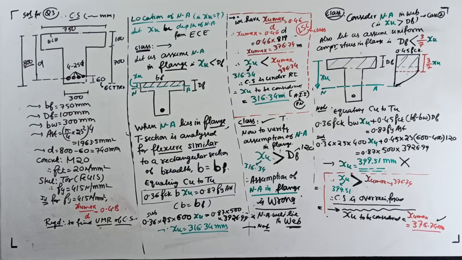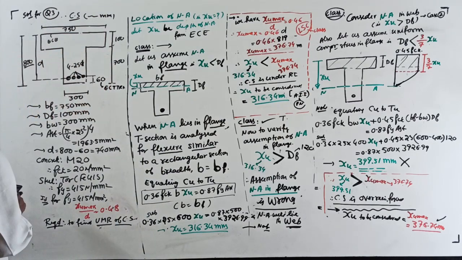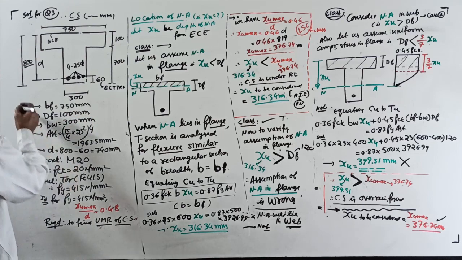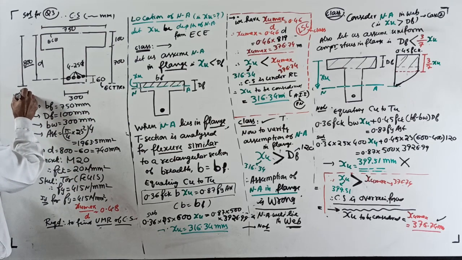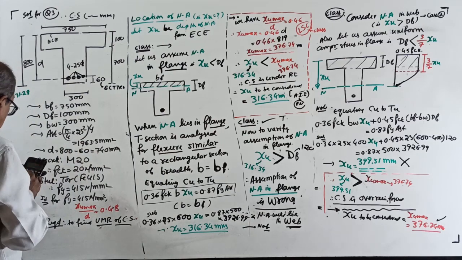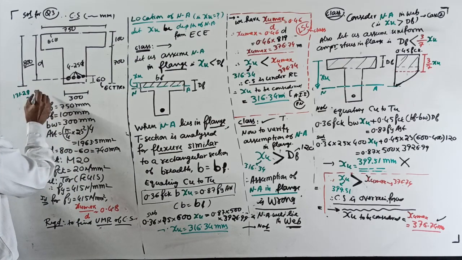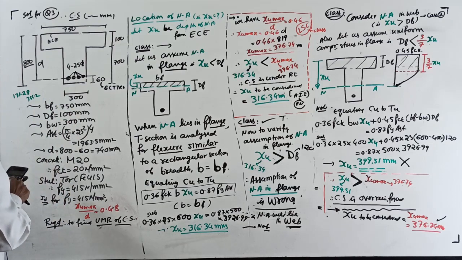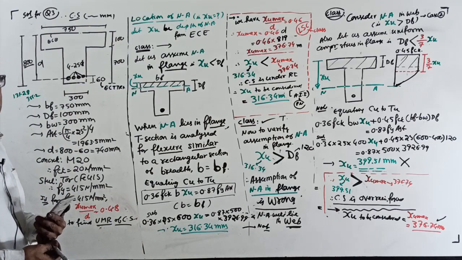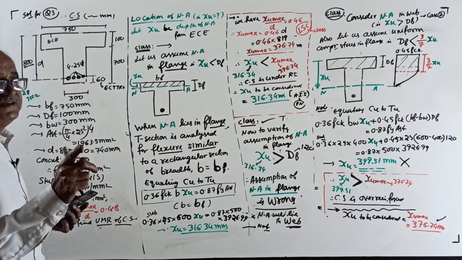Okay, I will write this side. I will tell what I am doing. I will assume neutral axis in the flange first. D 740. That is 355.2. So over. Assumption wrong. I took in the flange. I failed. Now I will take in the web. In the web I will take with uniform stress in the flange.